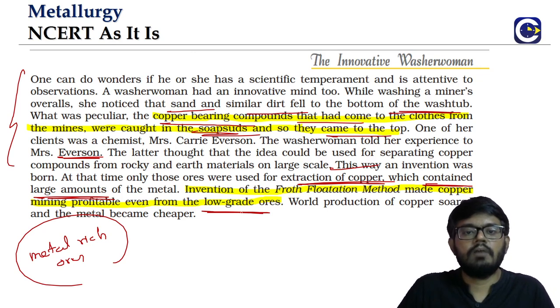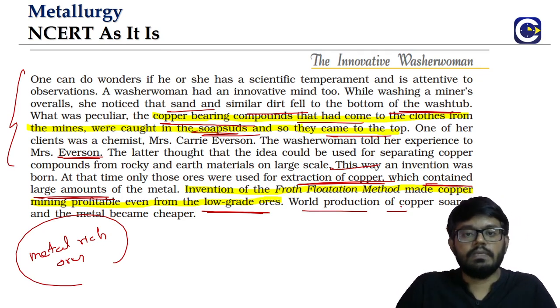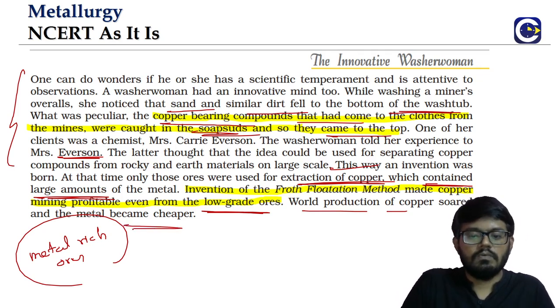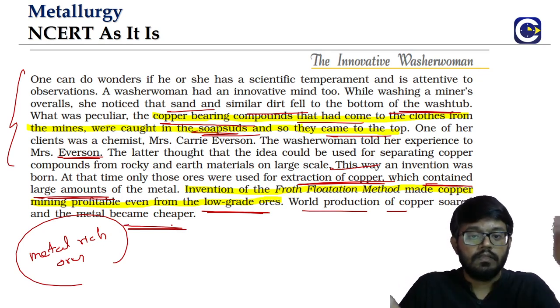Once this happened, obviously the overall production of copper increased, and when production is more, supply is more, so the overall cost of the metal becomes less. For anything, when the supply is more, cost is reduced.